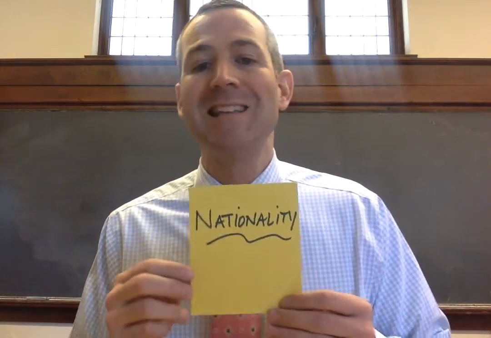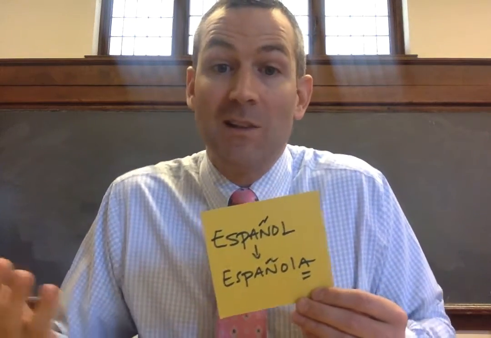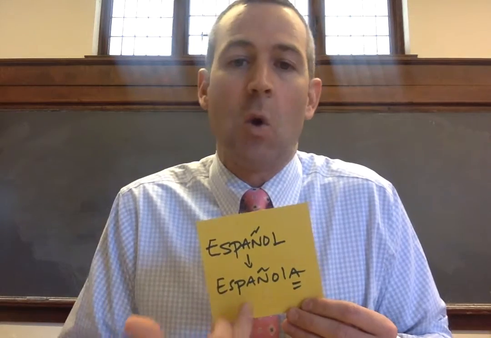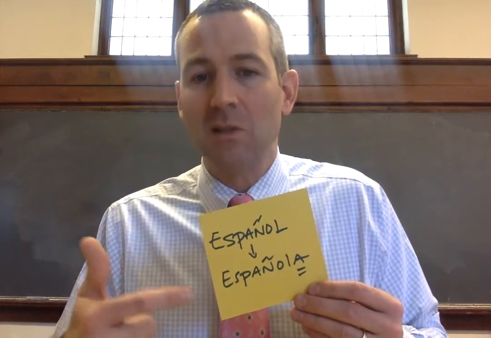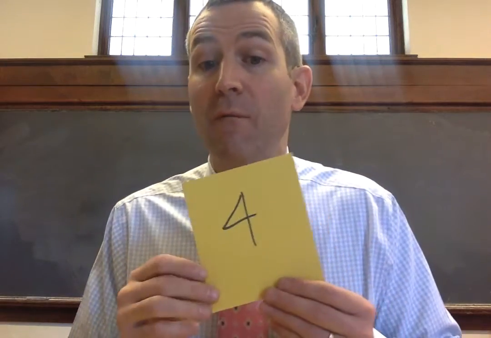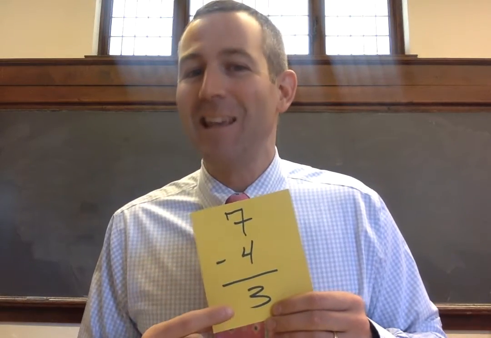The other exception is nationalities, right? So nationalities could end in a consonant. Español. Él es español, right? Spanish, right? Ella es española, right? You do this somewhat intuitively and instinctively, but this is the rule that goes behind that. So we've talked about 4 of our rules, cuatro, right? And doing our quick math. We said we were going to talk about 7. We've talked about 4. That leaves, right? Tres. You knew that. That's all right. That's okay.